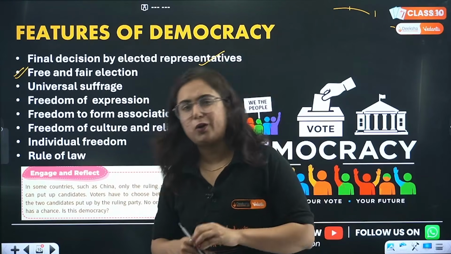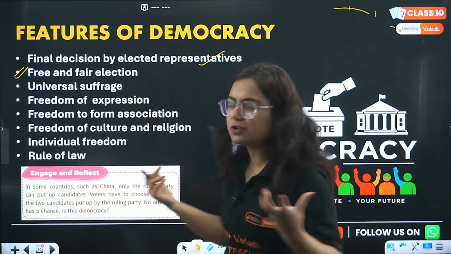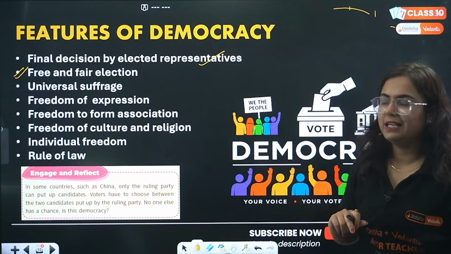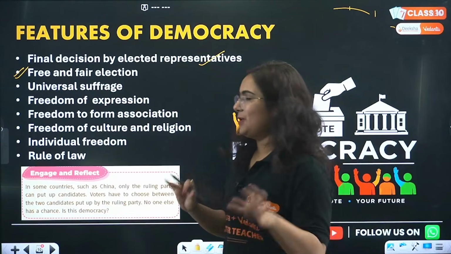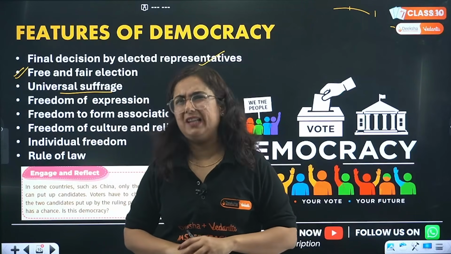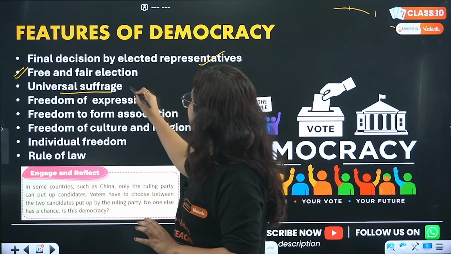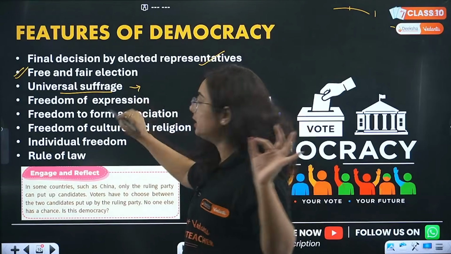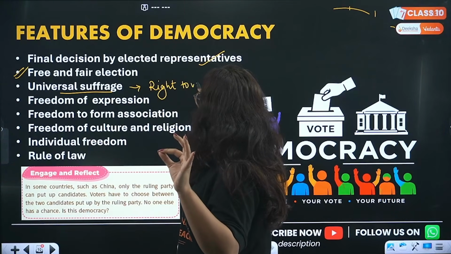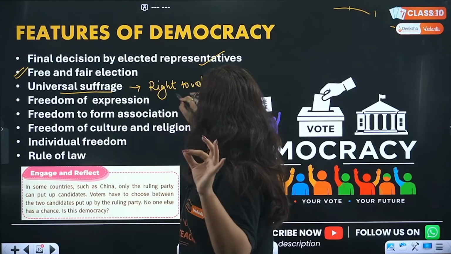Okay, however, there are a lot of chances. See, it is democracy, corruption is also a part of it. Right now, we are not talking about negatives. We will do it later. We are talking about the positives. Universal suffrage. Now, this is one of the good features. The word suffrage here means the right to vote, which you guys don't have right now. So wait until you become 18.